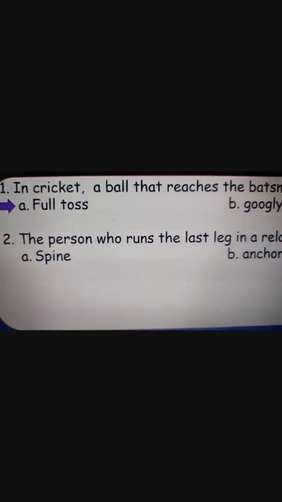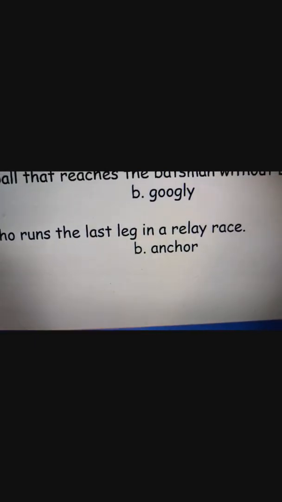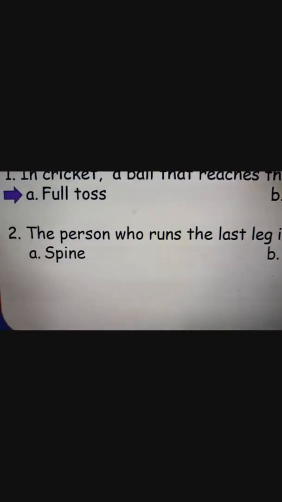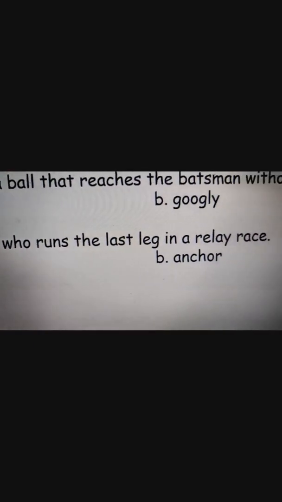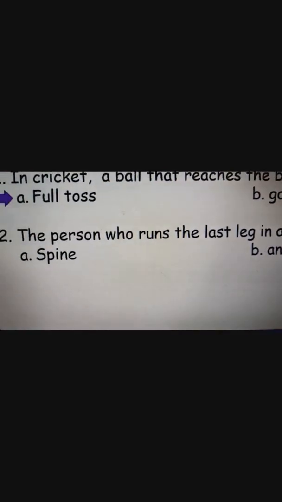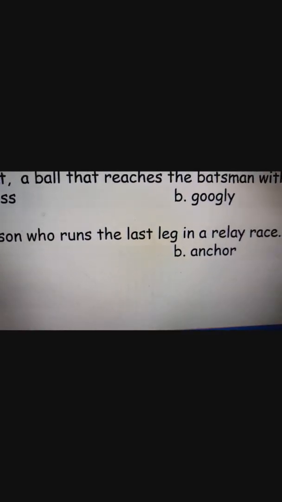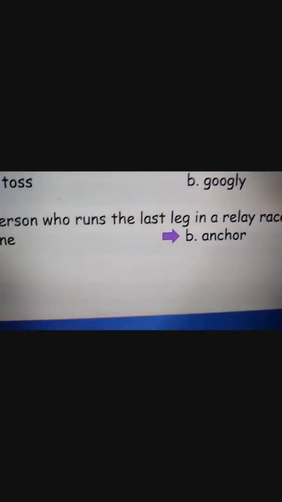Next, the person who runs the last leg in a relay race is known as spine or anchor. Anchor. Very good.